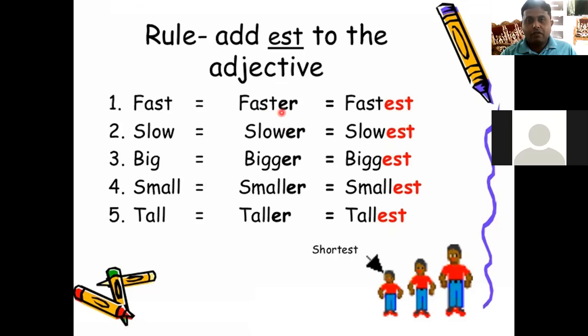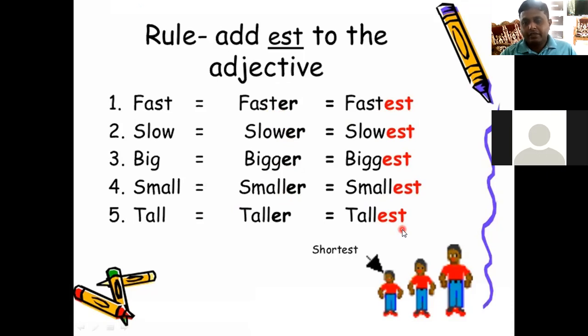But in the case of superlative degree, the adjectives carry est at the end. Est. So faster becomes fastest, slower becomes slowest, bigger becomes biggest, smaller becomes smallest, taller becomes tallest.